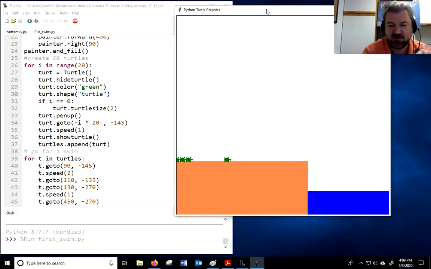Think of how long this code was, but think of how long it would take me to code each and every single one of those turtles by hand. Instead, all I had to do was lines 39 through 45. Just boom, and I'm done.